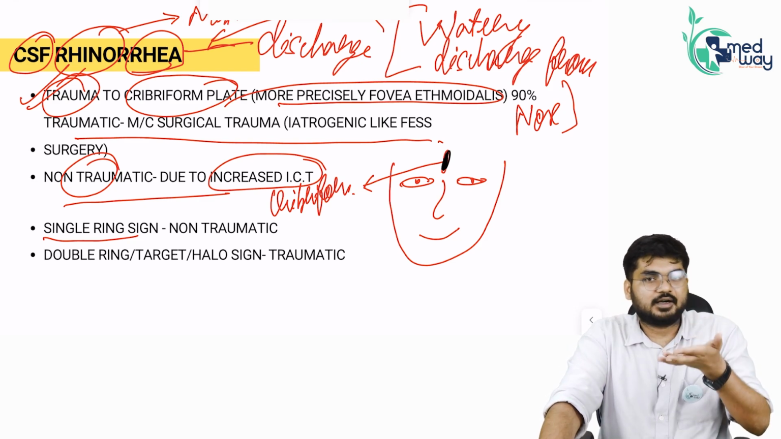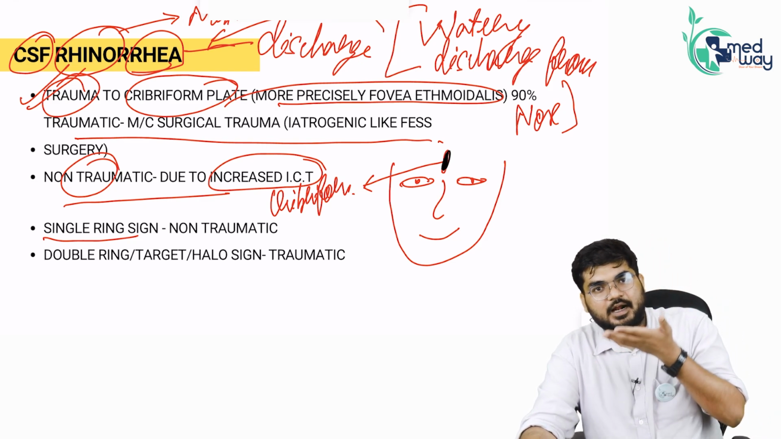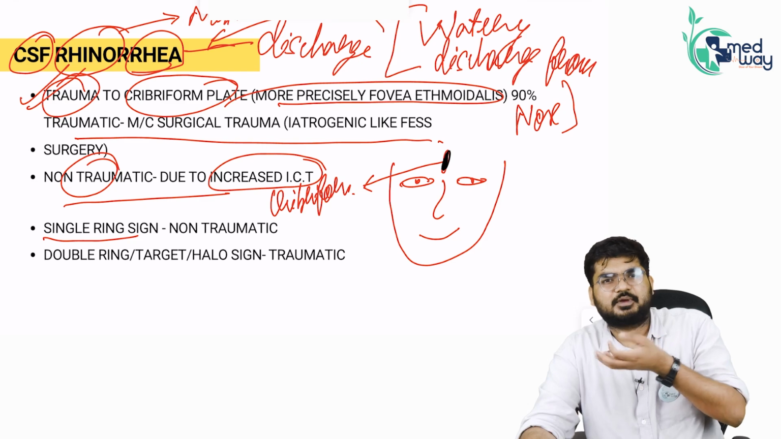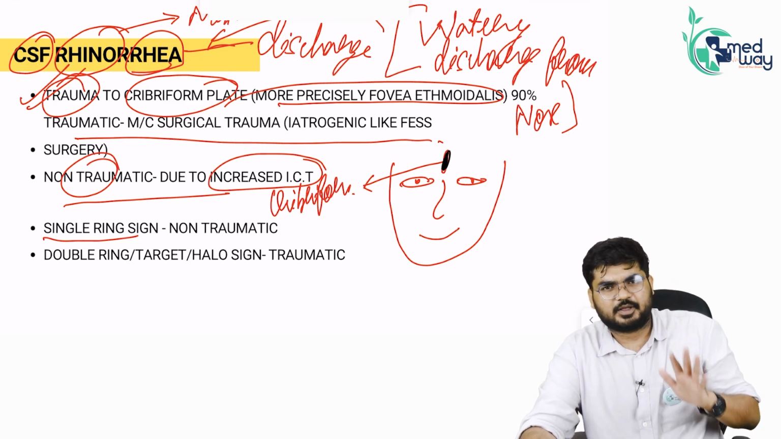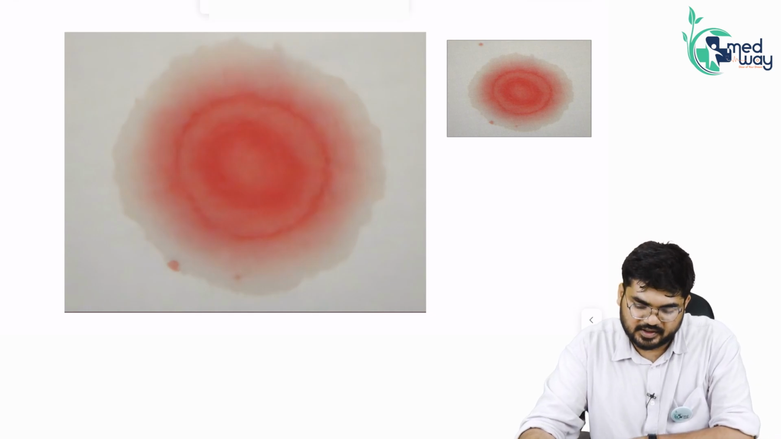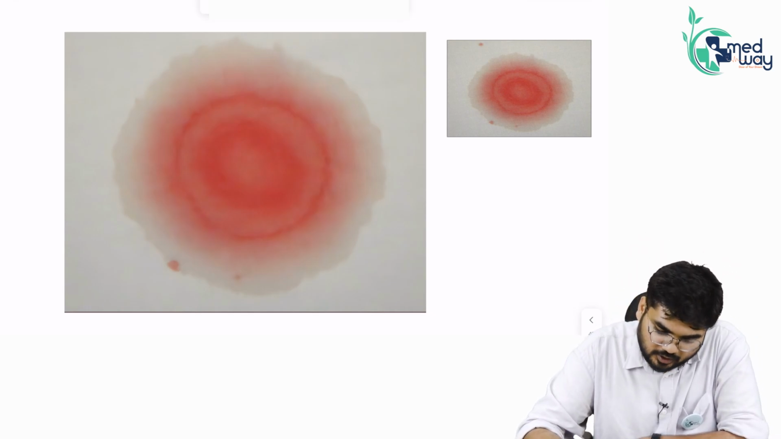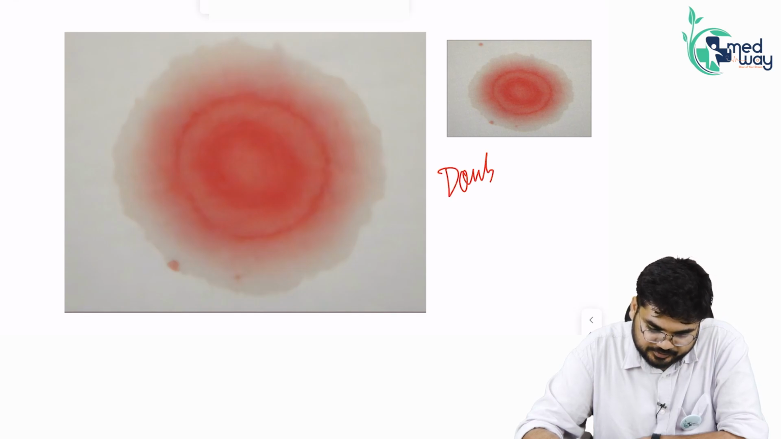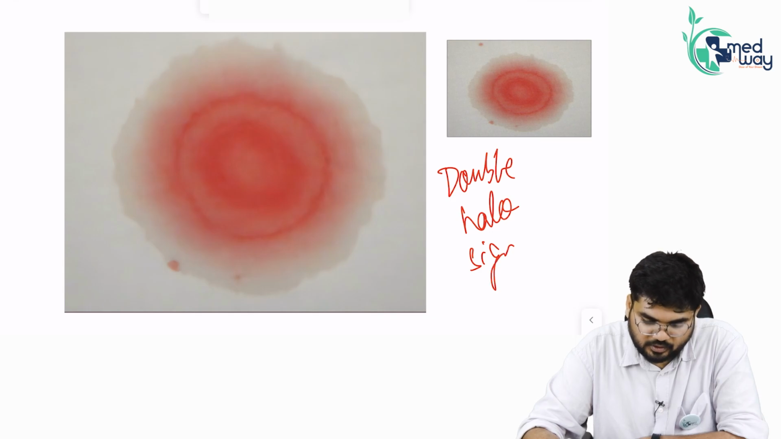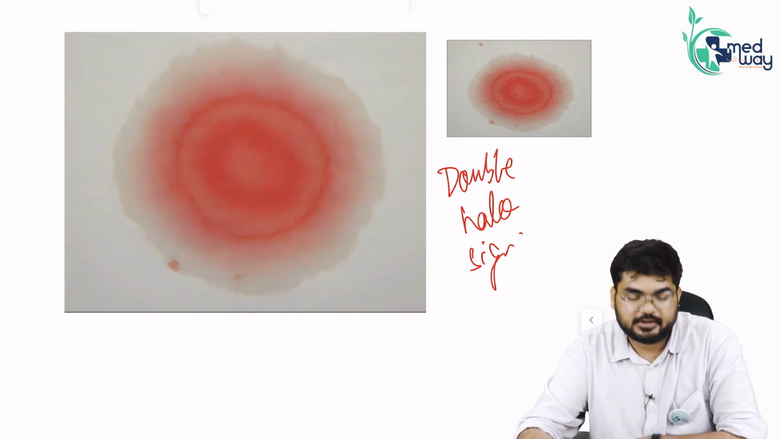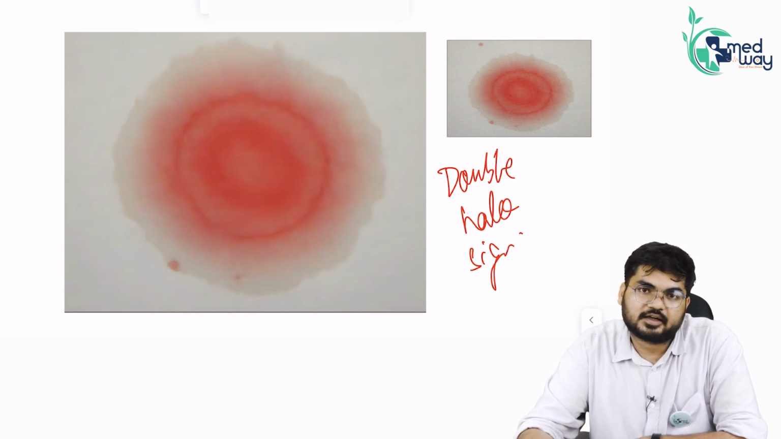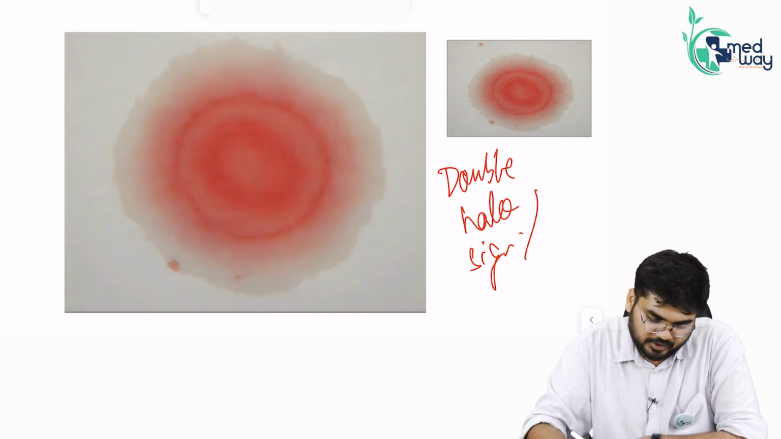And whenever that blood along with CSF comes out, and you take that discharge on a filter paper, any sort of paper, you will see such a sign. And what is this sign called? It is called the double halo sign. It is also called the target sign. Very important, also called the target sign.